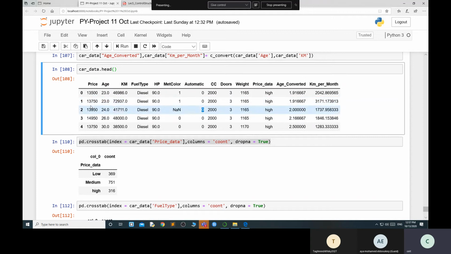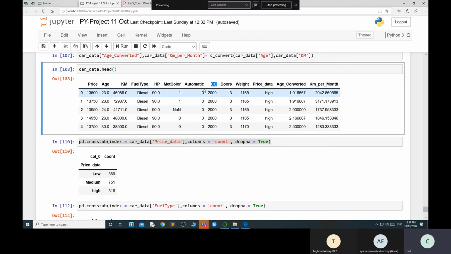Now you want to find the trends. If you want to buy an automatic, is the price increasing or decreasing? Suppose you want to know according to the CC and the price. If you have a low CC, the price is low. If you have a high CC, the price is high. So you find the trend.